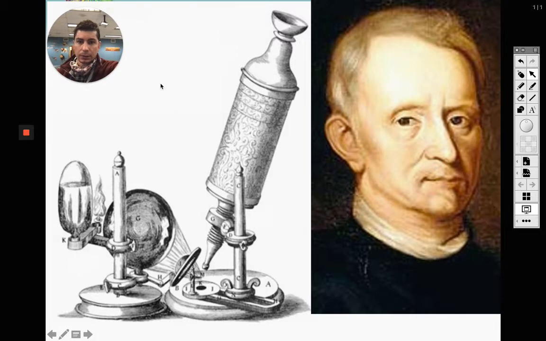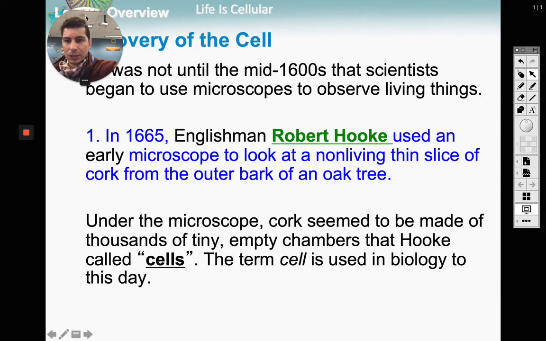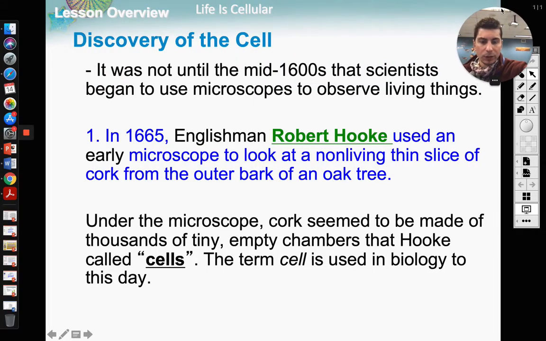Okay, so this is Robert Hooke. He was one of the earliest biologists. He, I think, worked with physics as well. But very early biologist, he started working with the microscope. And he was magnifying things and looking at things under his microscope. And he was looking at everything because people didn't have gaming consoles back then. And this is what we think he looks like, guys. Okay, Isaac Newton burned all his paintings, so we really don't know if that's truly what he looks like, but that's what we think. Okay. So again, his name was Robert Hooke. Sorry, I'm moving myself all around here.